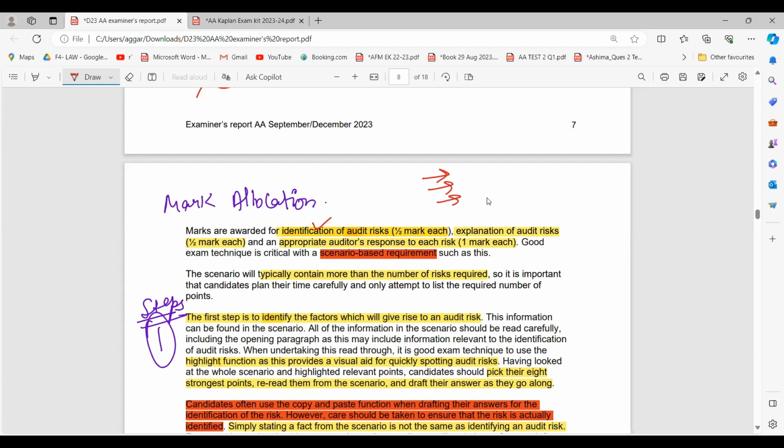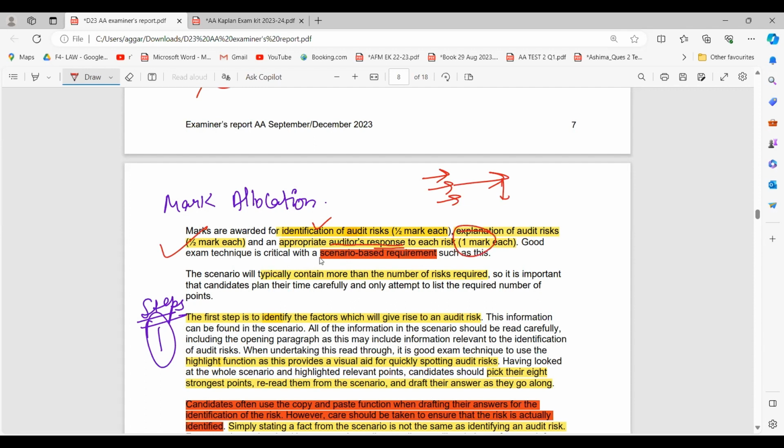I have seen students who just write the audit risk and do not explain how it is an audit risk and how it will affect our financial statements. So the explanation of the audit risk will also fetch you half a mark, and then the response that you write will fetch you 1 mark.